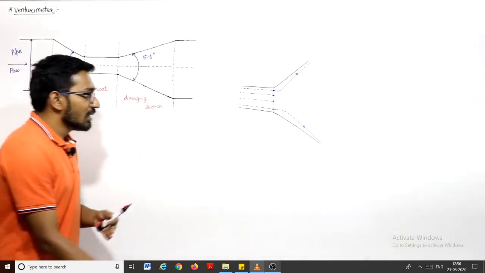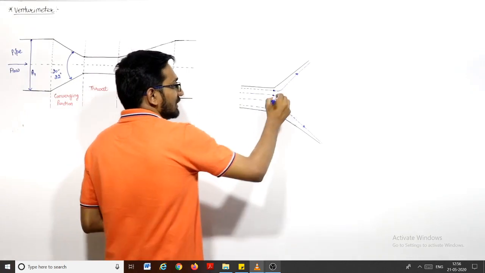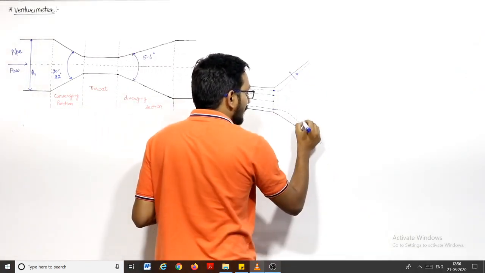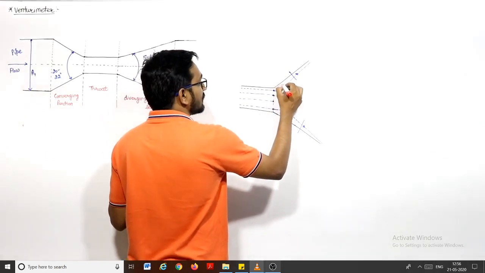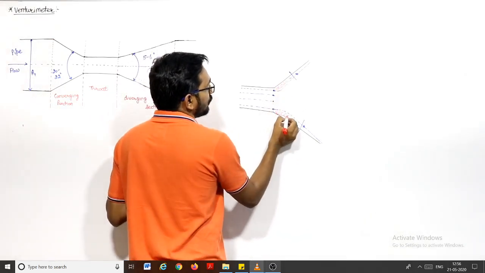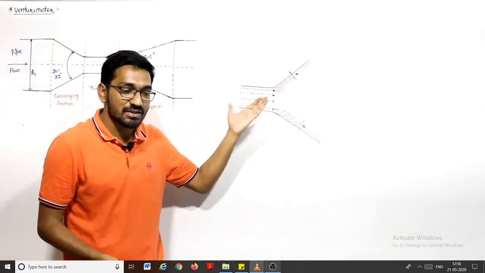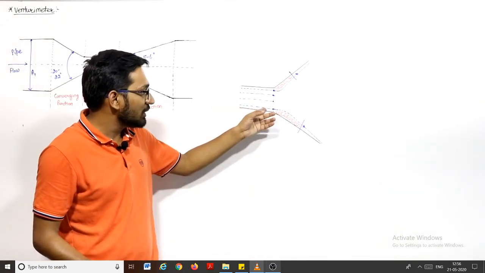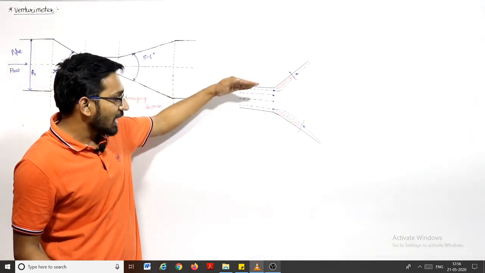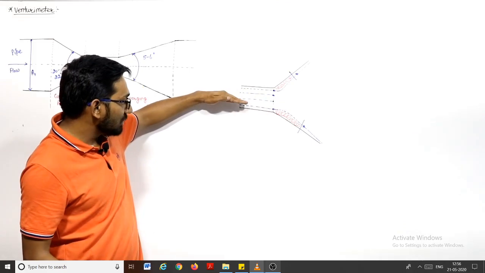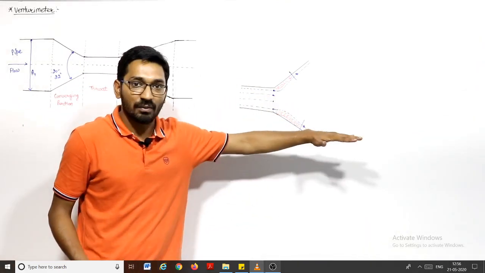So these are the first layers which are in contact with the solid surface. When, suppose here, they come in contact with the solid surface, we can say that at these regions there is no fluid, because this is the first layer, this is the first fluid. If some fluid is there, then that fluid is this layer fluid only, right? But this layer will take some time to change its momentum, so it will go some distance like this, and after that it will follow the solid boundary.